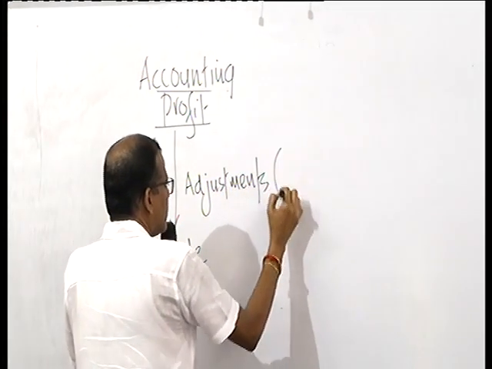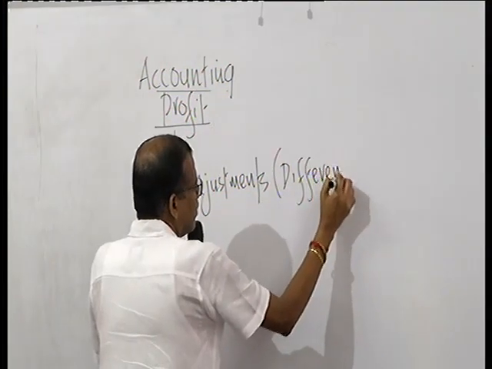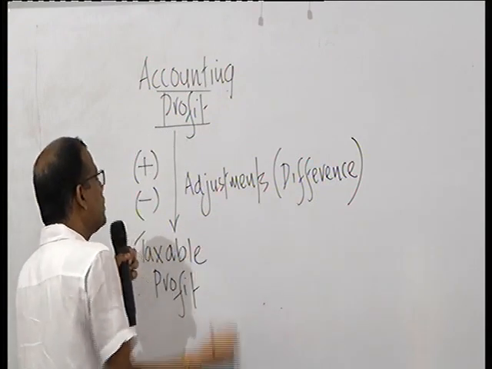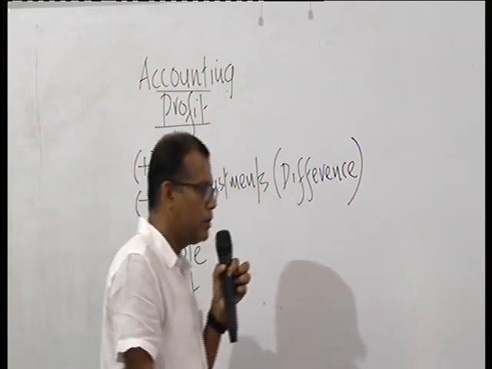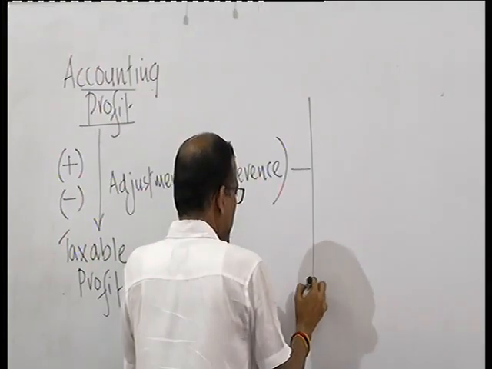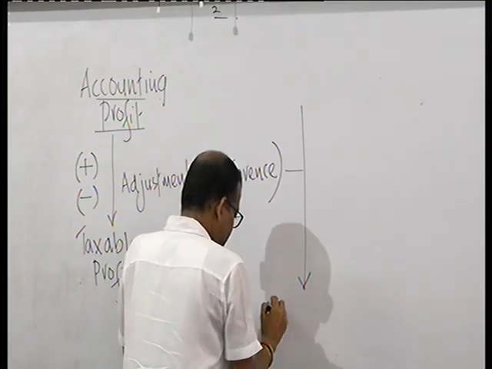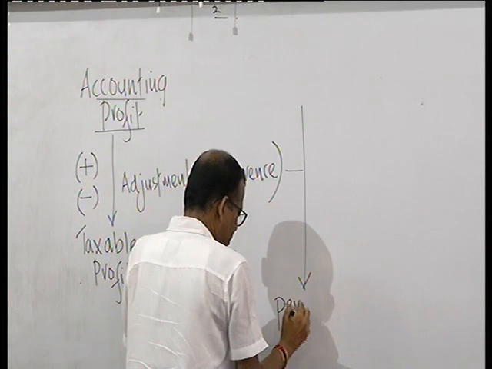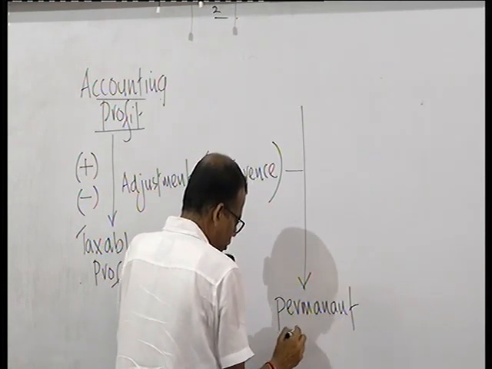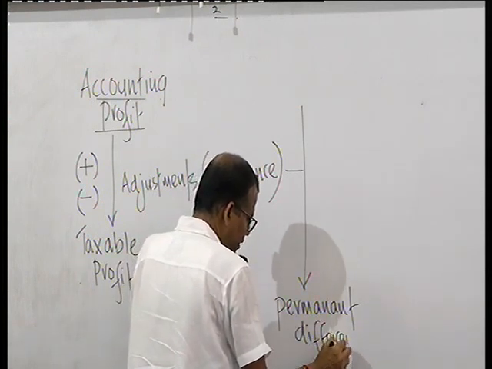That makes a difference between accounting profit and taxable profit. Some of these differences are called permanent differences.